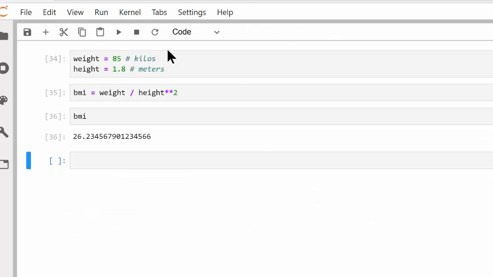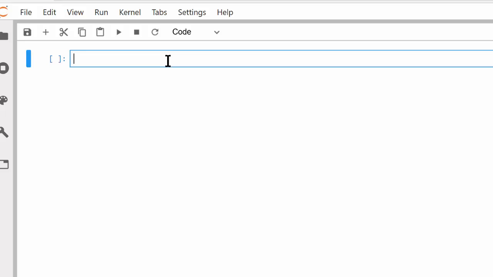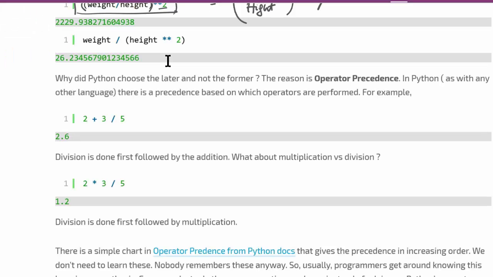Let's see a simple example. Say we want to evaluate 2 plus 3 divided by 5. This could be defined in two ways. You're saying 2 plus 3, divided by 5. This is one way of doing it. Another way of doing it is 2 plus, 3 divided by 5. Now sometimes you need control on which way you want to do it. You could do it one way, or method number 2. It depends on what you really want to do.